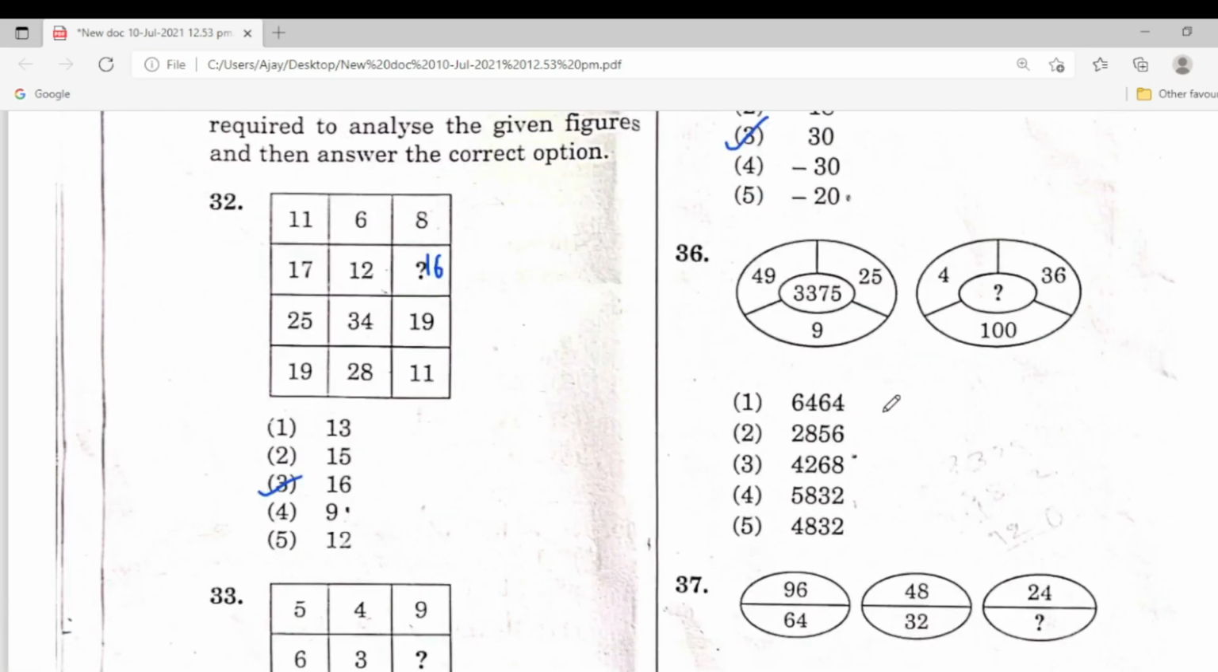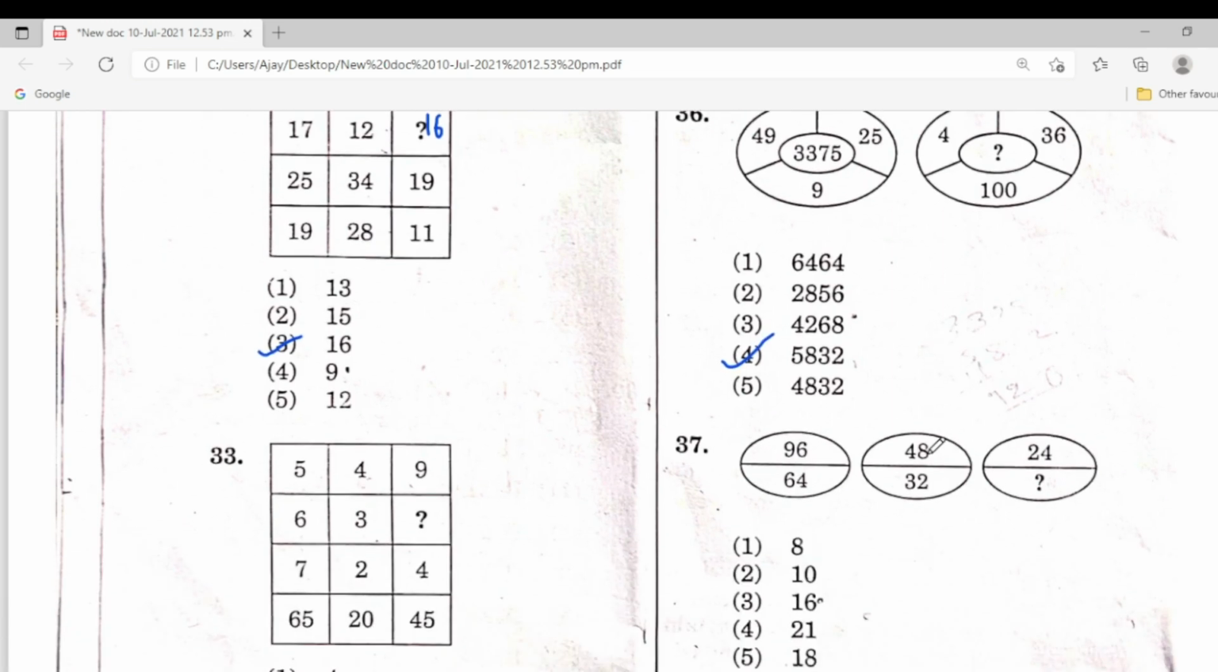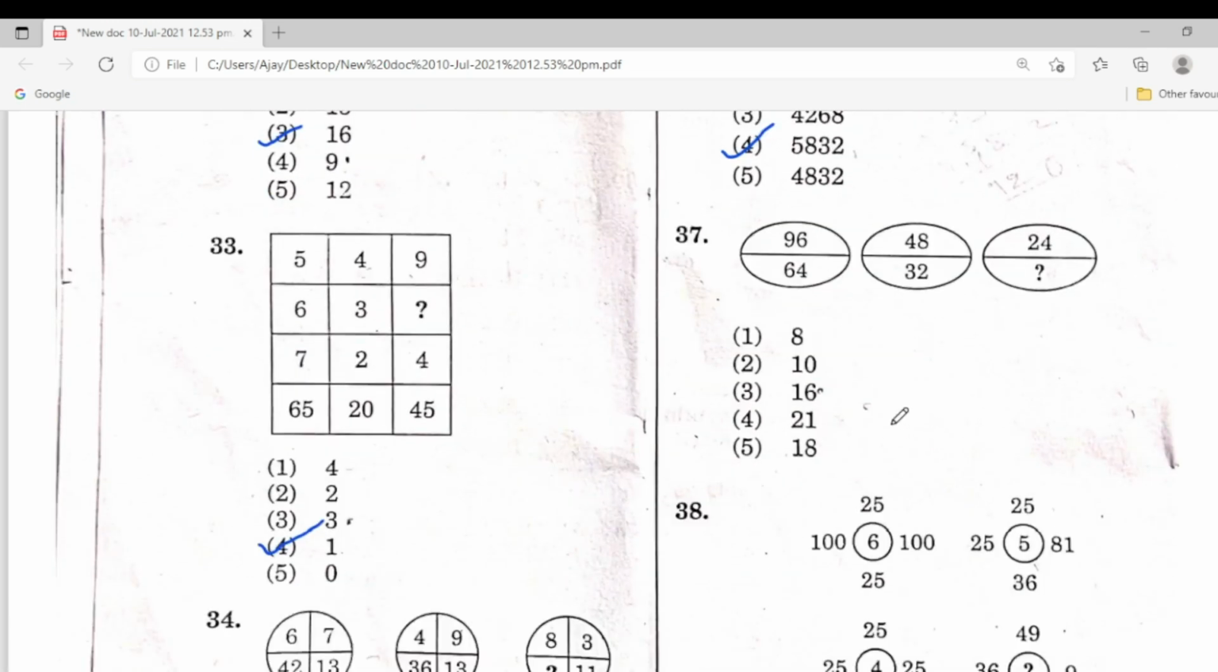Next one. So you multiply 49 into 9 into 25. You can get the answer. So this is the answer. 36, here the fourth one is the answer. Next one, 37. You can understand 24 into 2, 48. 48 into 2, 96.